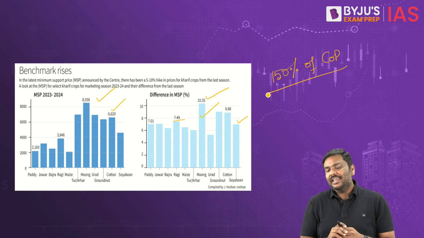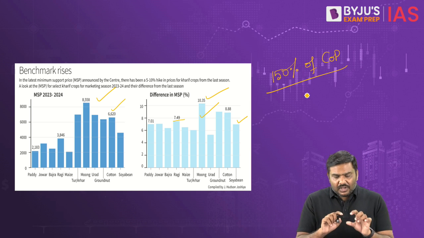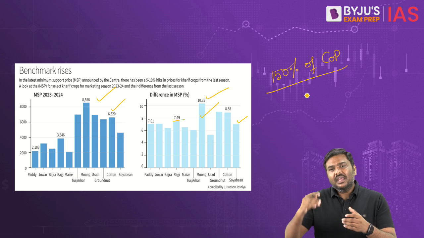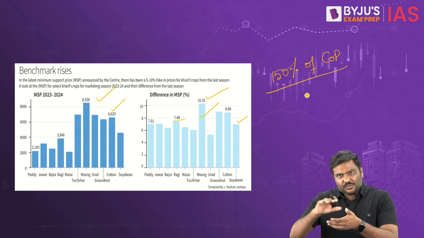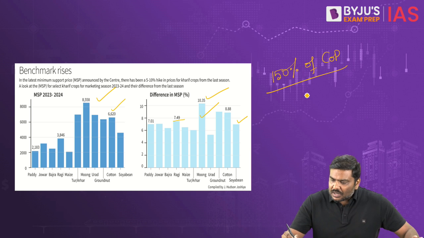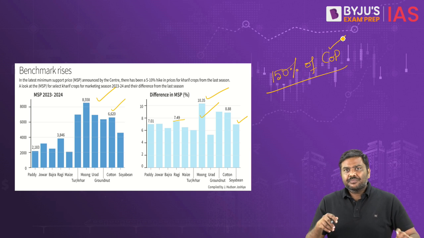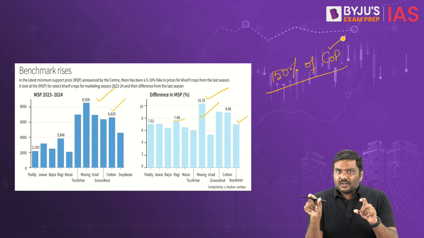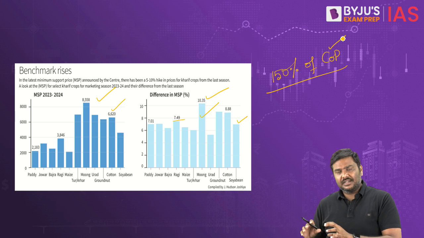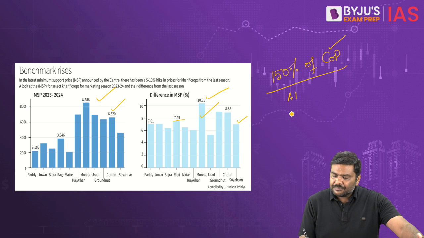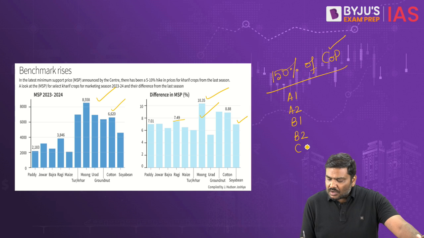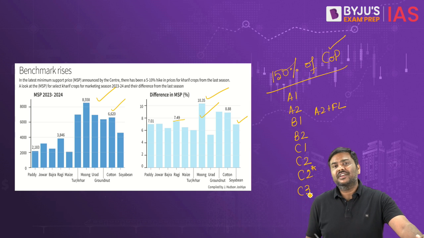That is basically the CACP will give recommendation of MSP using certain parameters like I've told you. And when you come across the concept of cost of production, the CACP will calculate cost of production under different methods. We have A1, we have A2, we have B1, B2, C1, C2. We also have A2 plus FL, we have C2 star, and we have C3.